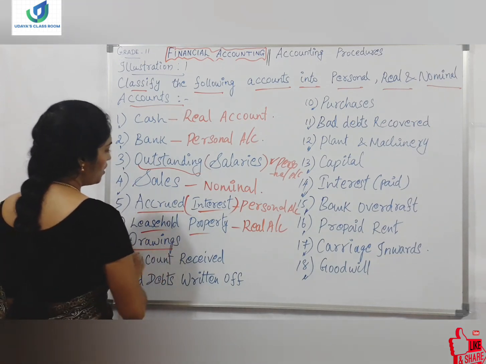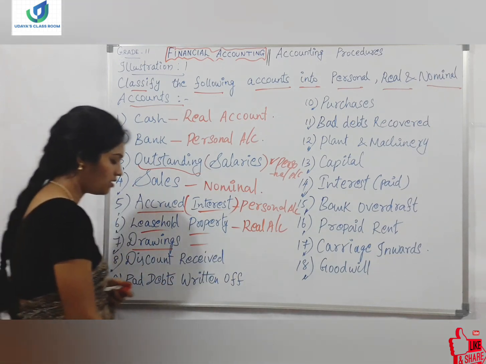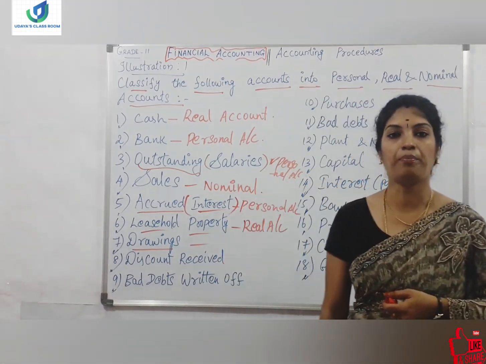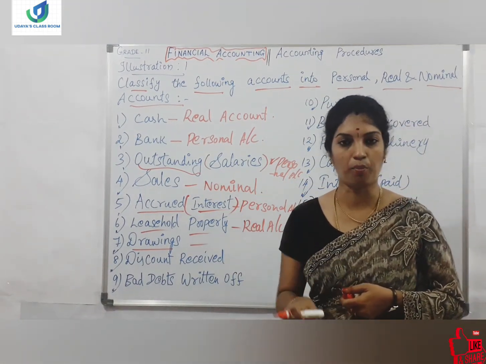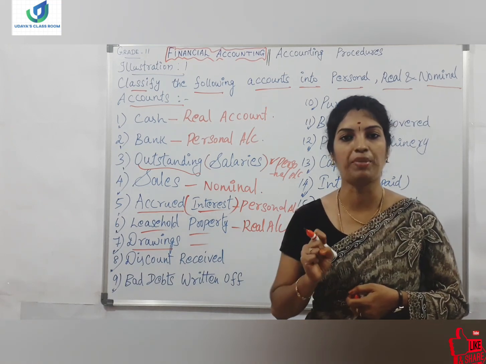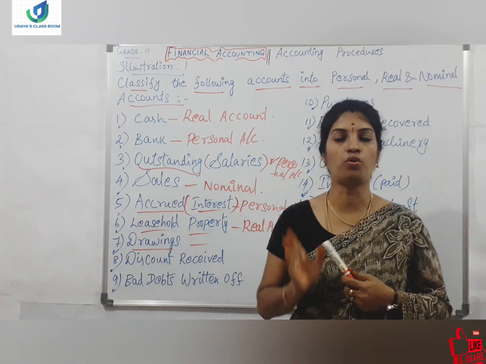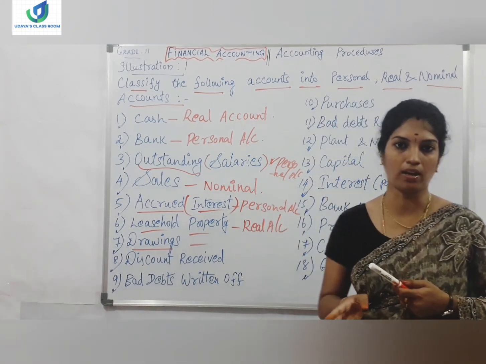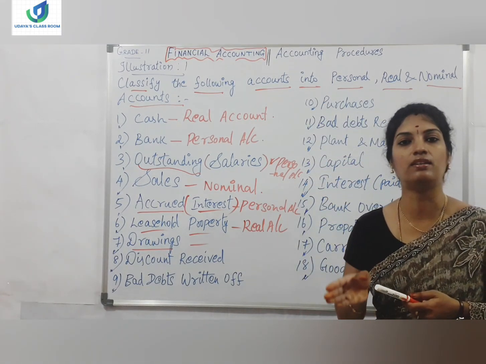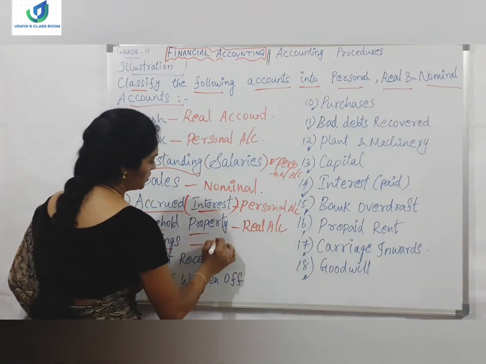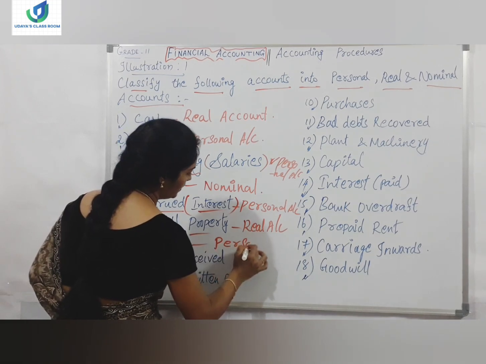And the next is drawings. In previous classes I have told you about the capital account. Capital will be invested by the proprietor in his business. From his capital, if he withdraws any amount or any goods for his personal use, it will be termed as drawings. So it is related to personal account. The type of account is personal here.